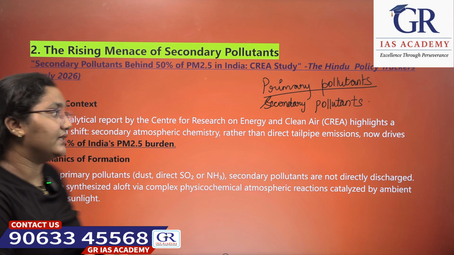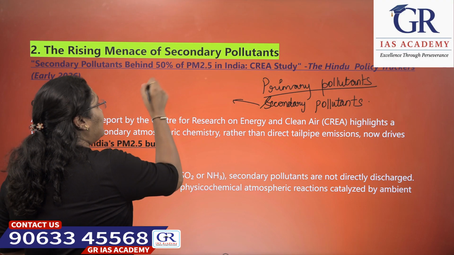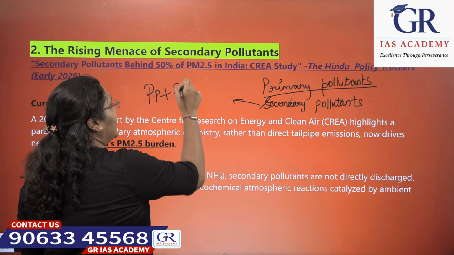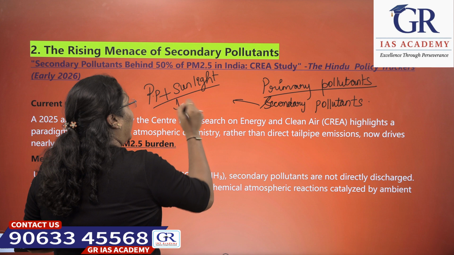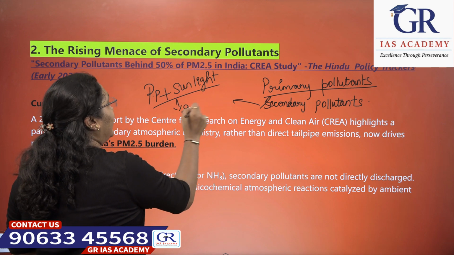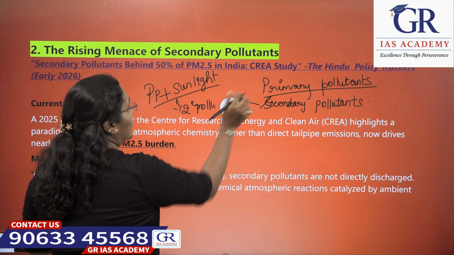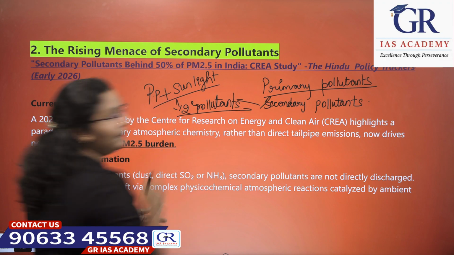Secondary pollutants are formed when these primary pollutants react with sunlight and undergo chemical reactions, producing the secondary pollutants.